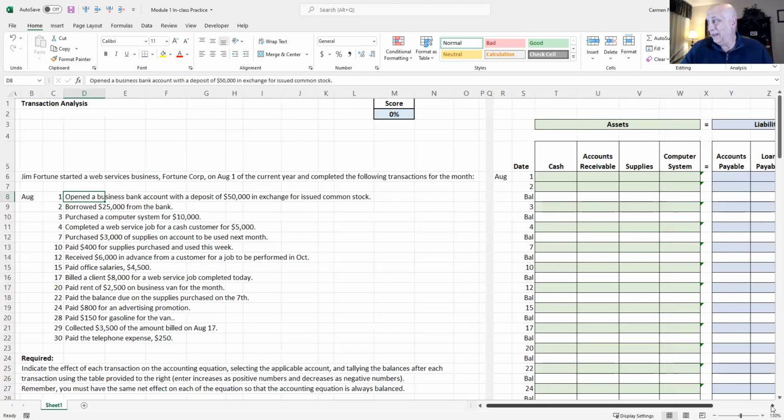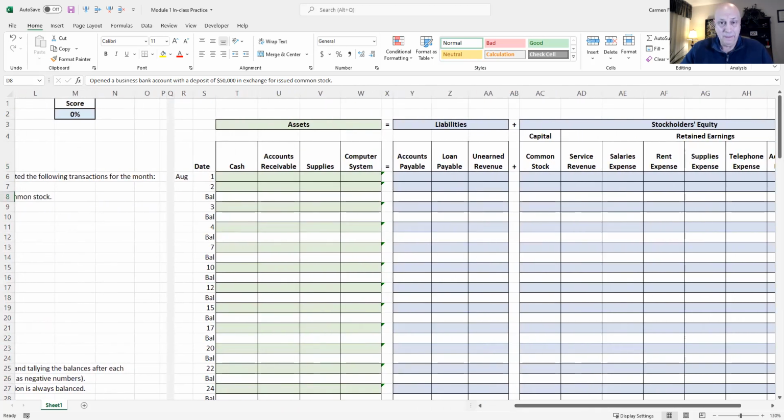So if we look over here at the accounting equation, we've got cash as an asset, and cash is increasing. So we're going to put it over here as a plus $50,000. What we know about the accounting equation is that what we do on the left side of the equation, we have to do something similar on the right side.